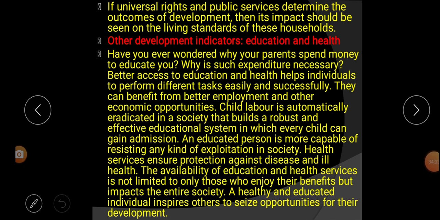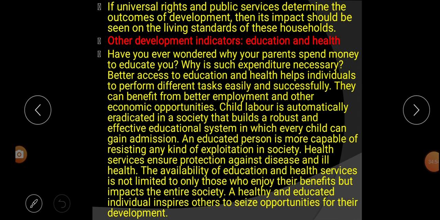Our next topic is other development indicators. What are the other development indicators? That is education and health. These are two other indicators of development. What are they? Education and health. Let's begin the paragraph.